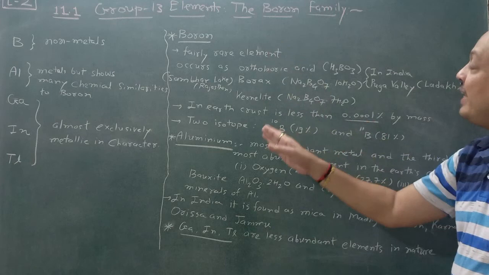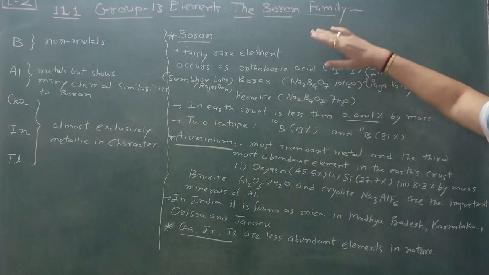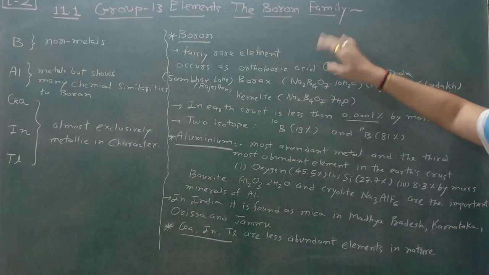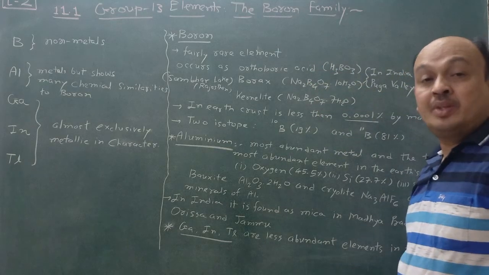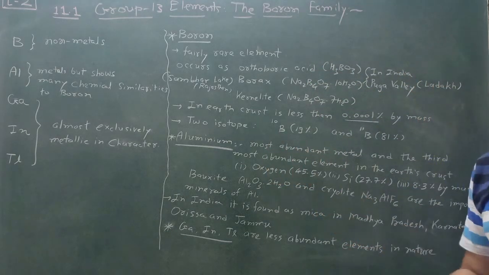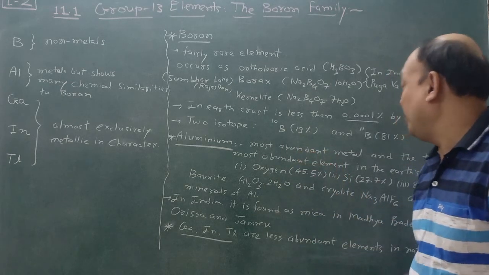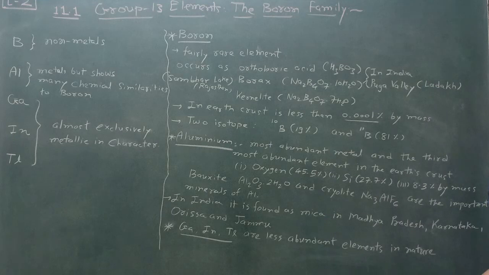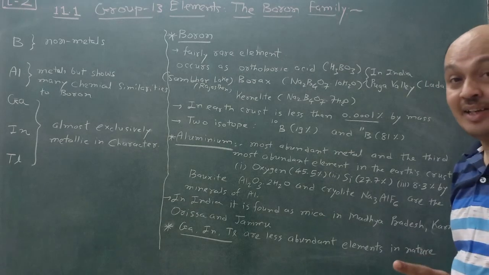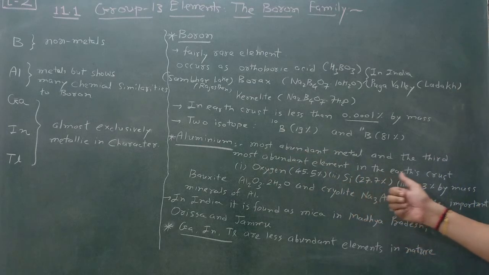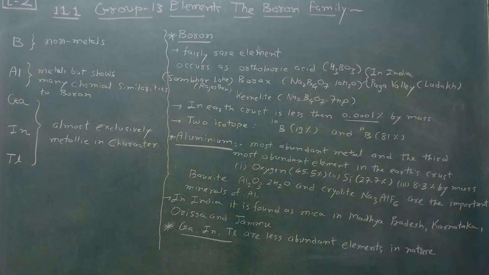So this is all about boron and how it is related to its family. Now aluminium: the most abundant metal. This is very important and is asked in MCQ examinations also. It is the most abundant metal in the earth's crust and the third most abundant element. Why?